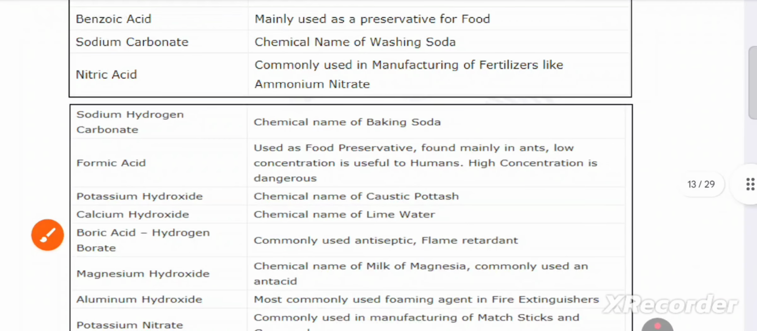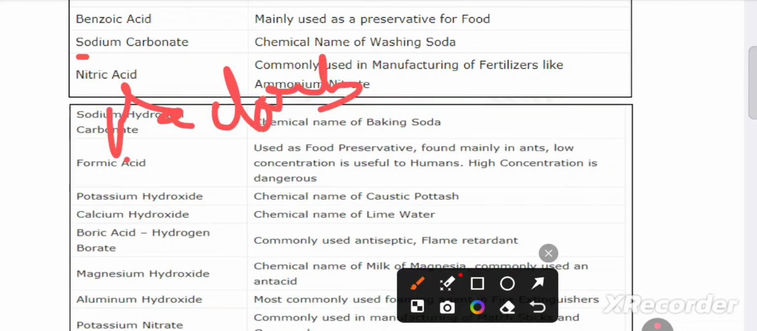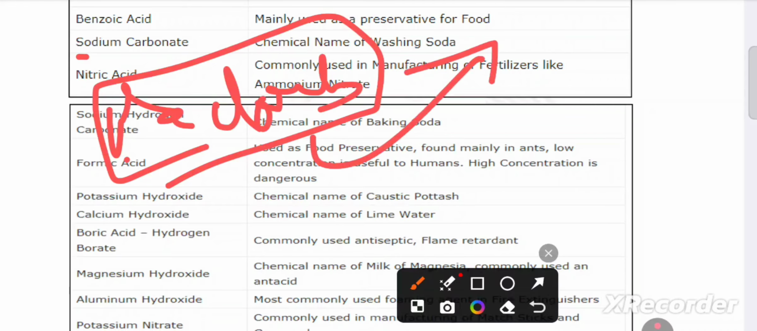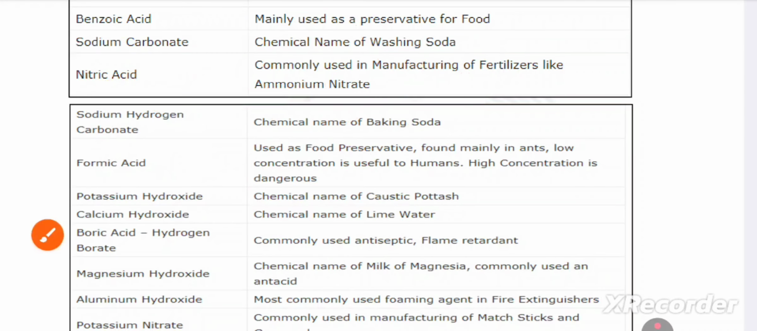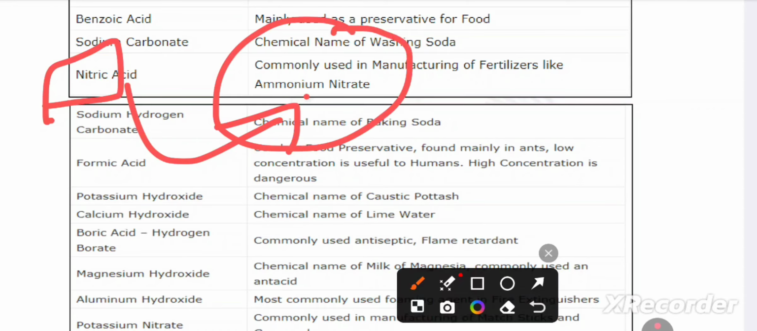Sodium carbonate, we all know, using it we can wash clothes. Yesterday we saw that it is washing soda. Nitric acid is commonly used in the manufacturing of fertilizers like ammonium nitrate. Very important. Ammonia will come, ammonium in fertilizers.